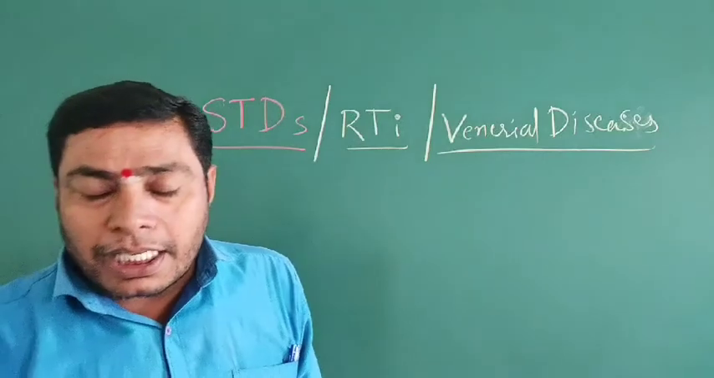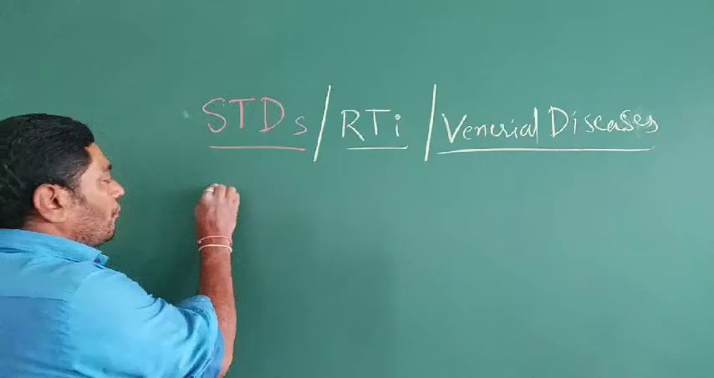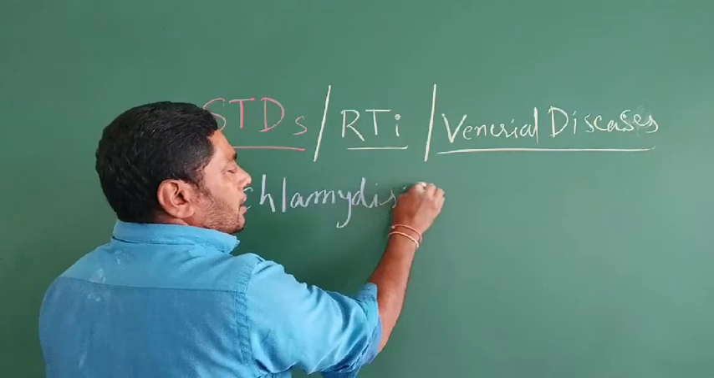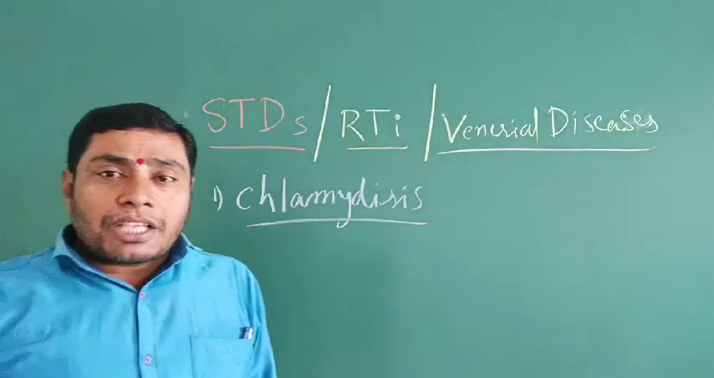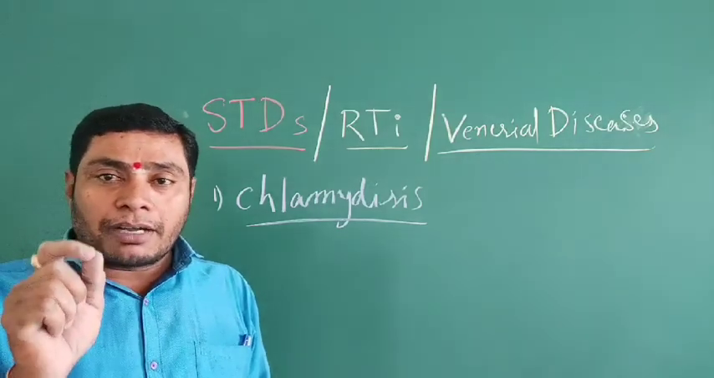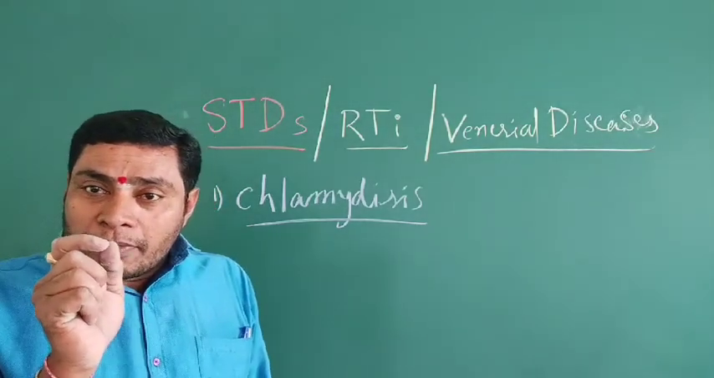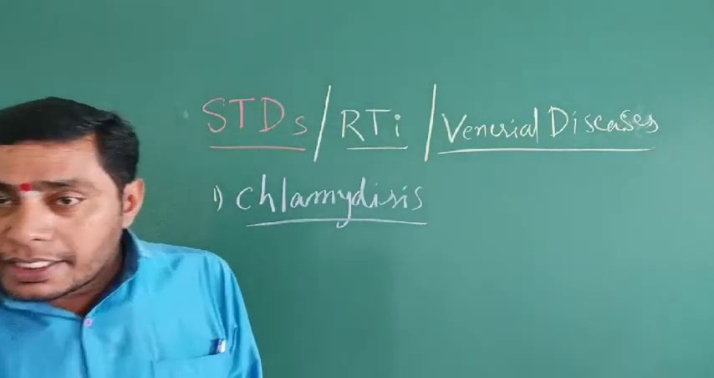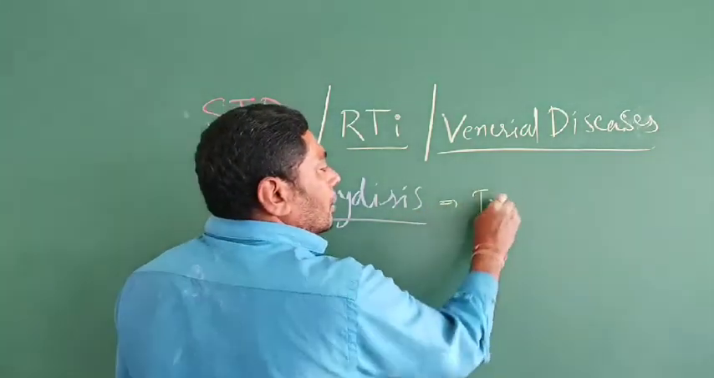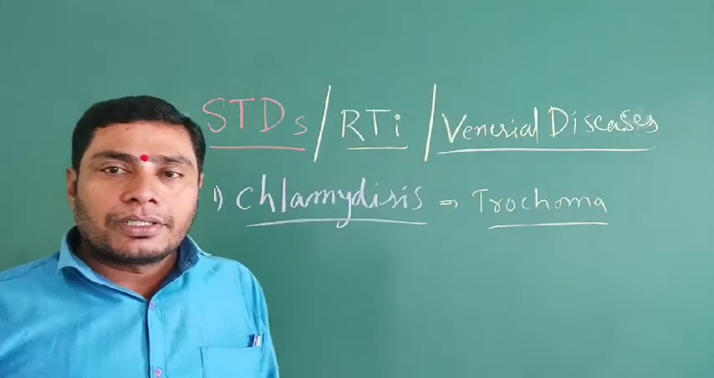The first one is chlamydiasis. It is caused by Chlamydia trachomatis. Chlamydia trachomatis also causes an eye disease known as trachoma. The organ affected in trachoma is the eye.